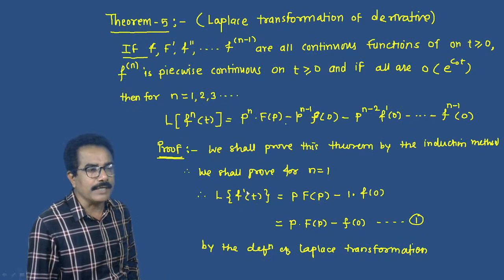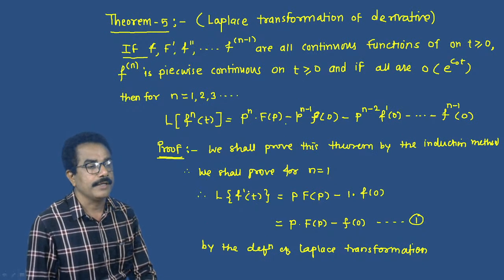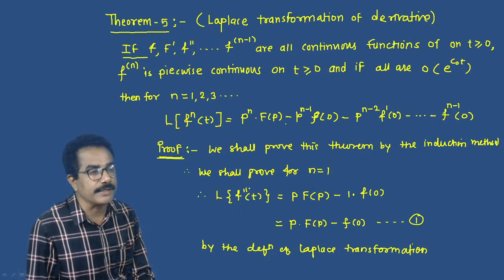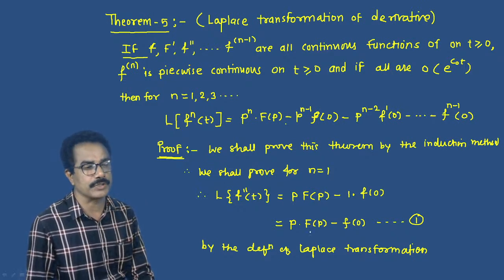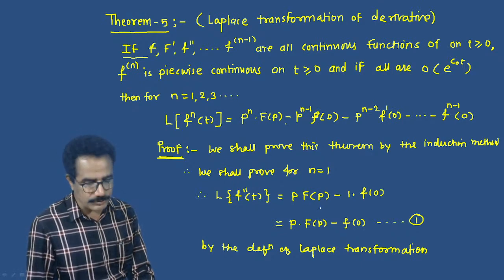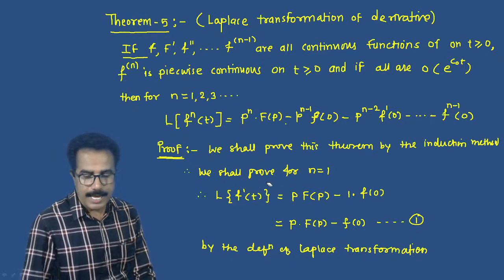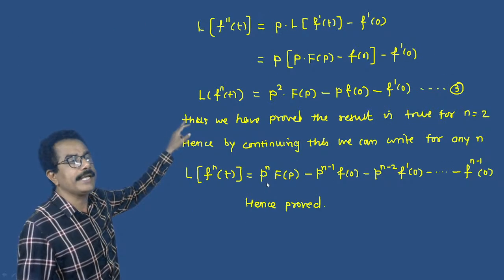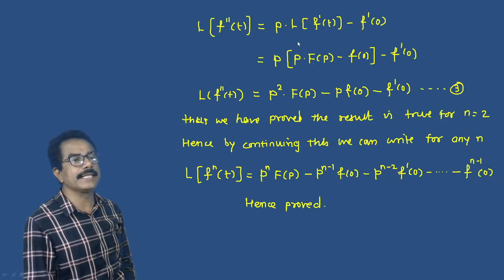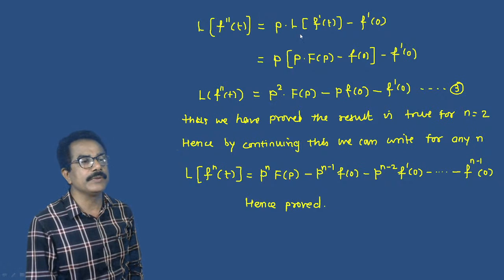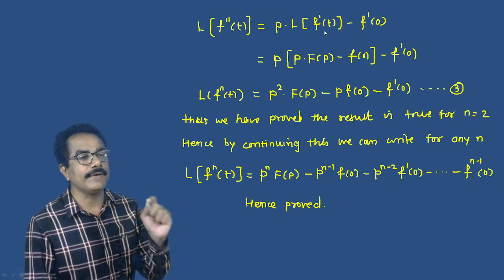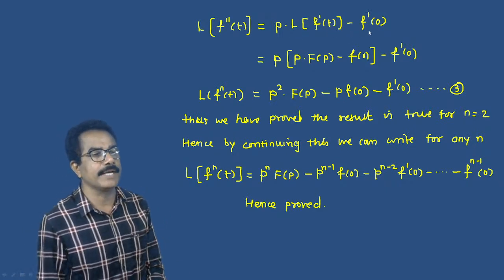We have to calculate for n is equals to 2, meaning L of f double dash of t is equals to p into L of f dash of t minus f dash of 0.